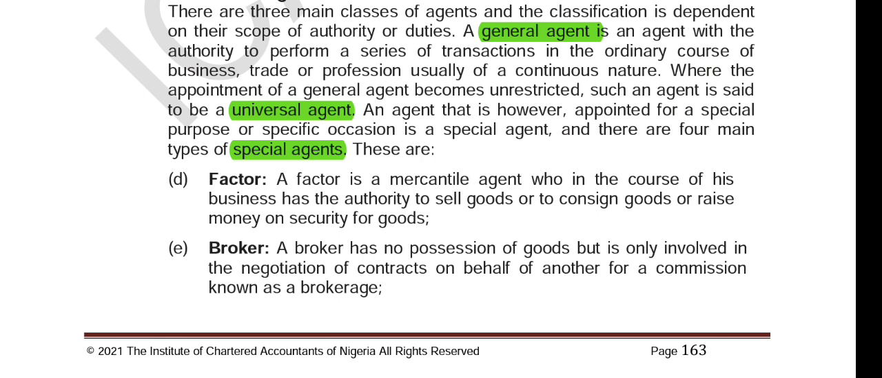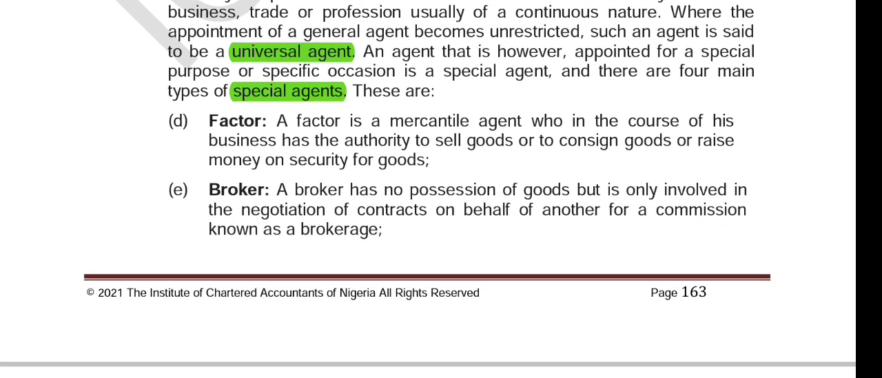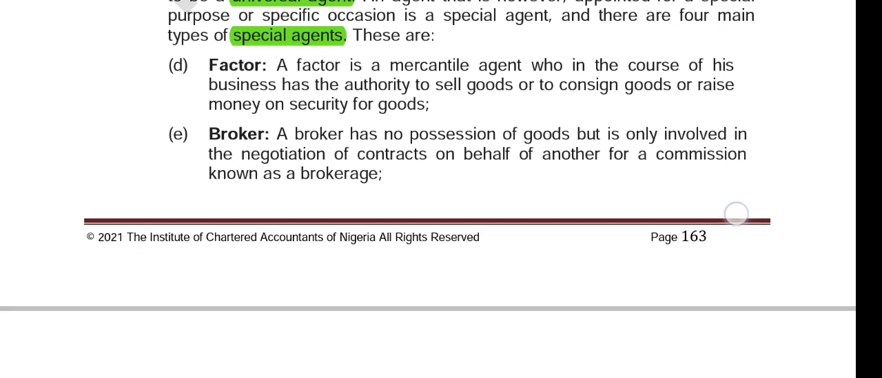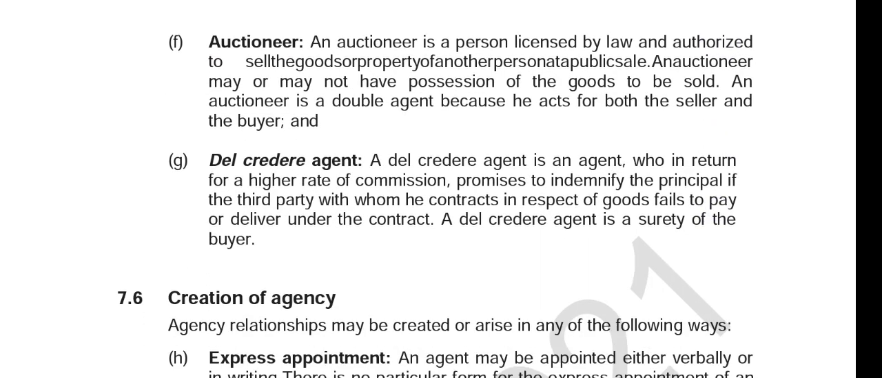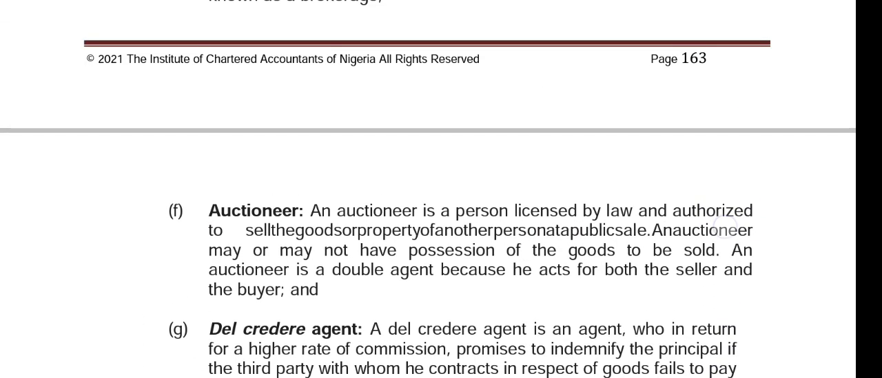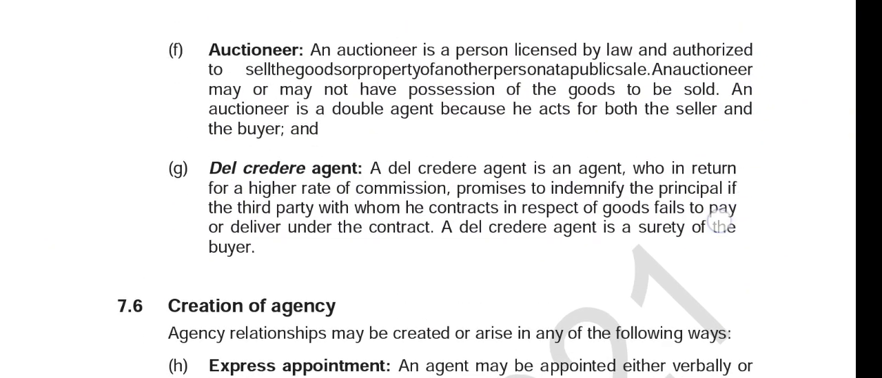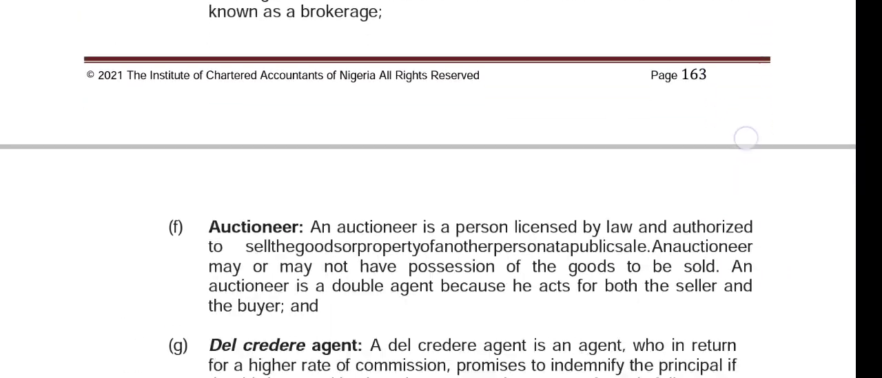Where the appointment of a general agent becomes unrestricted, such agent is said to be a universal agent. So I think the clause here is that a general agent comes with restriction, while a universal agent comes without restriction. Let's look at the different types of special agents. We have the factor agent, the broker, the auctioneer, and the del credere agent. Now, you can read this in your study pack to understand what it means fully, right?